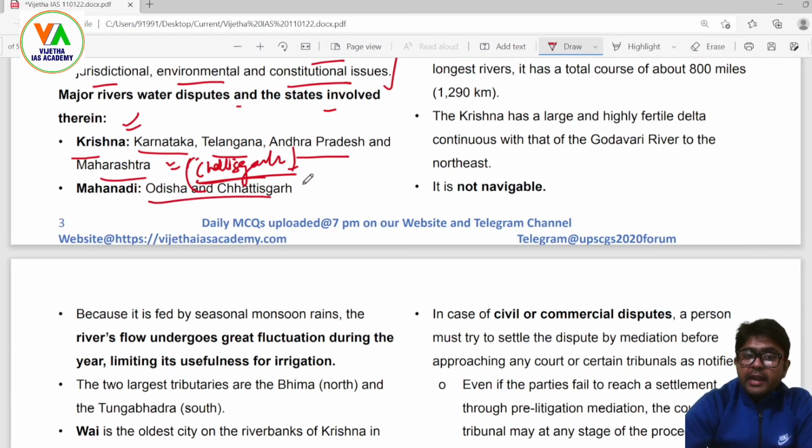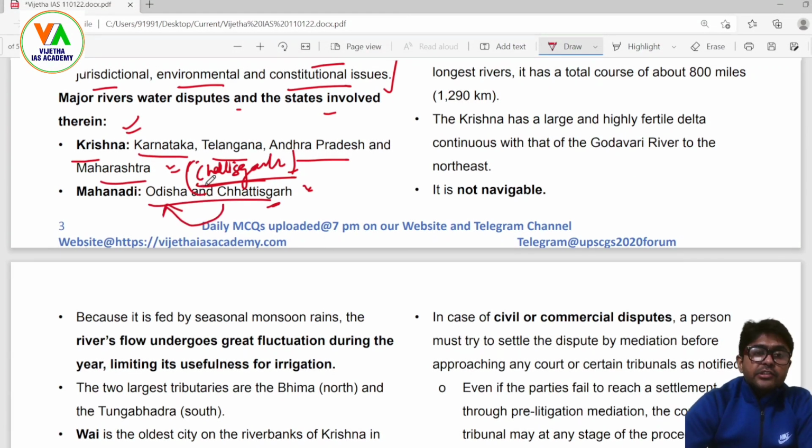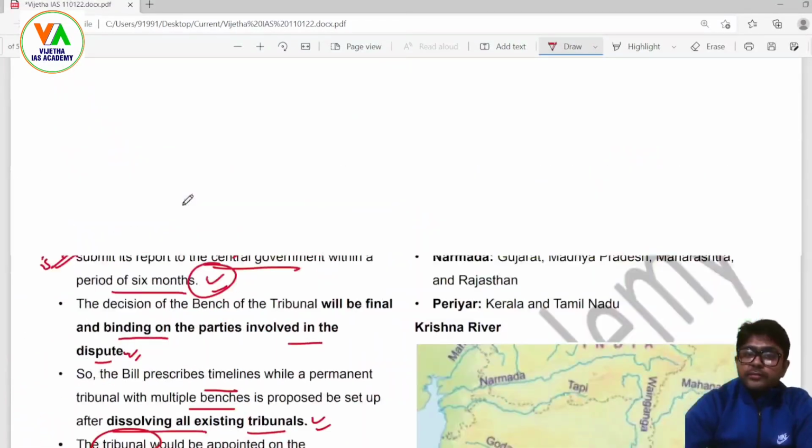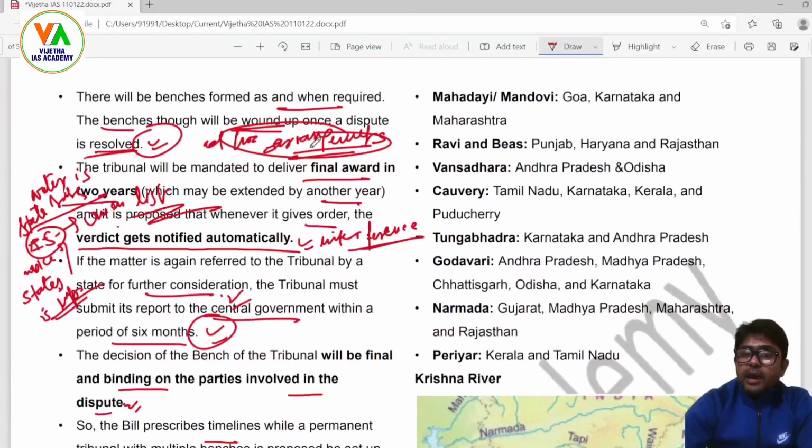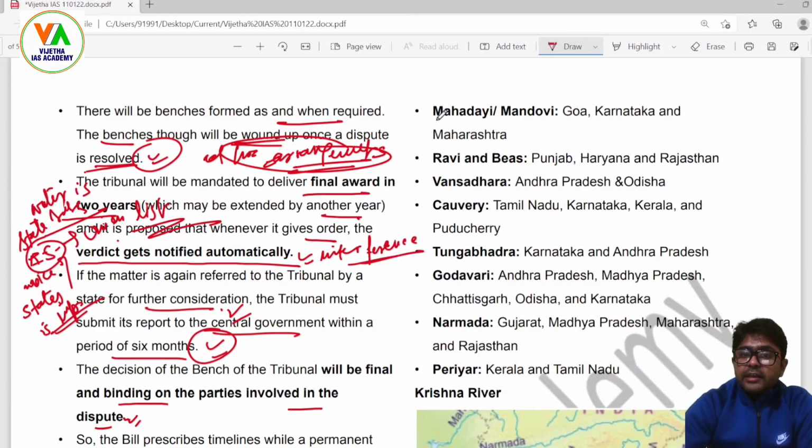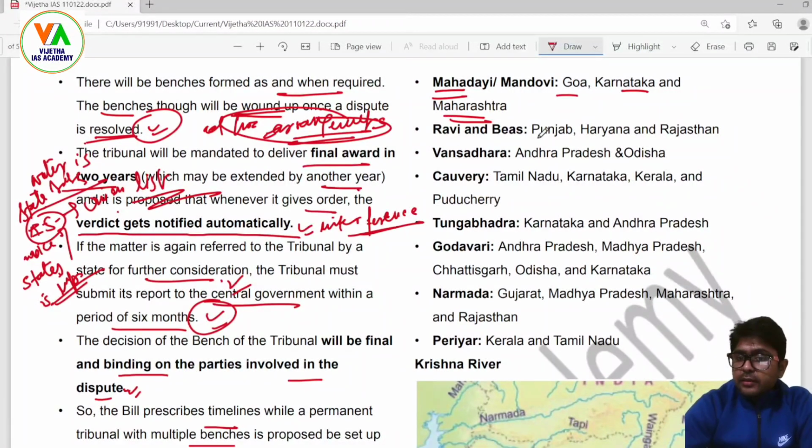Mahanadi: Odisha and Chhattisgarh, as it comes from Chhattisgarh and discharges water through Odisha. Mahadayi and Mandovi: Goa, Karnataka and Maharashtra, important. Ravi and Beas: Punjab, Haryana and Rajasthan.